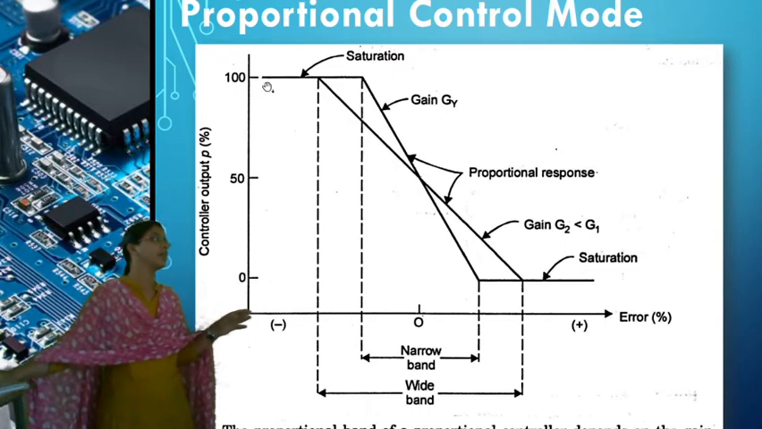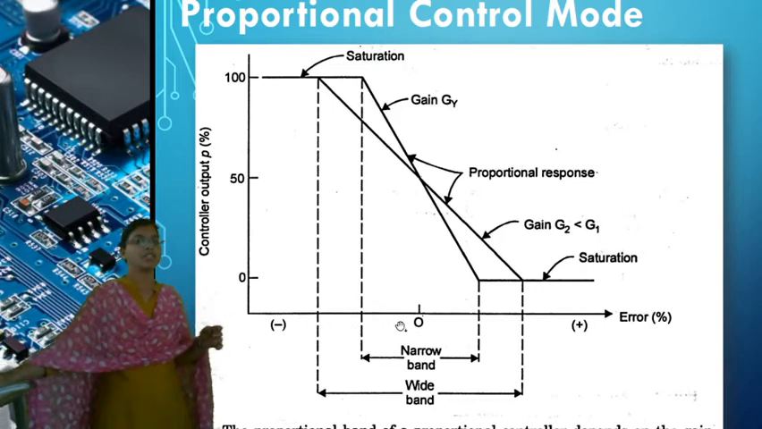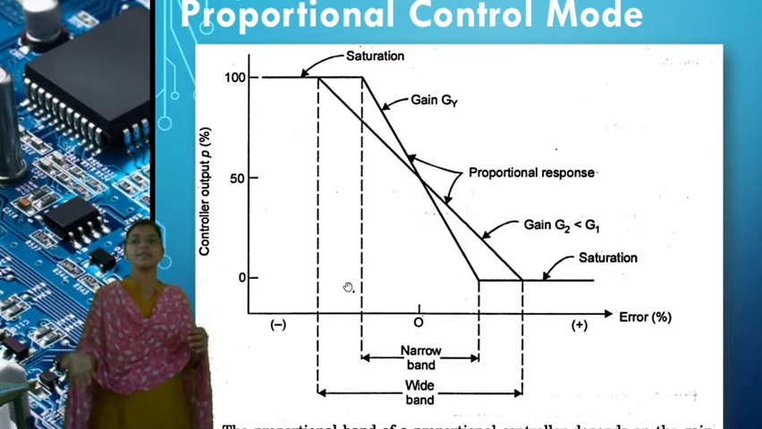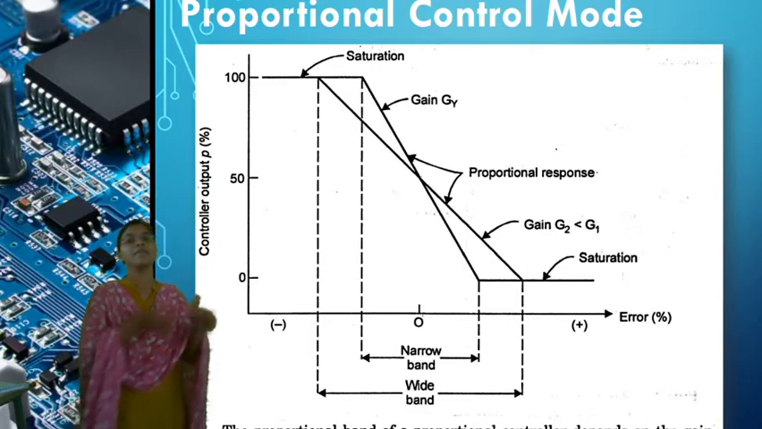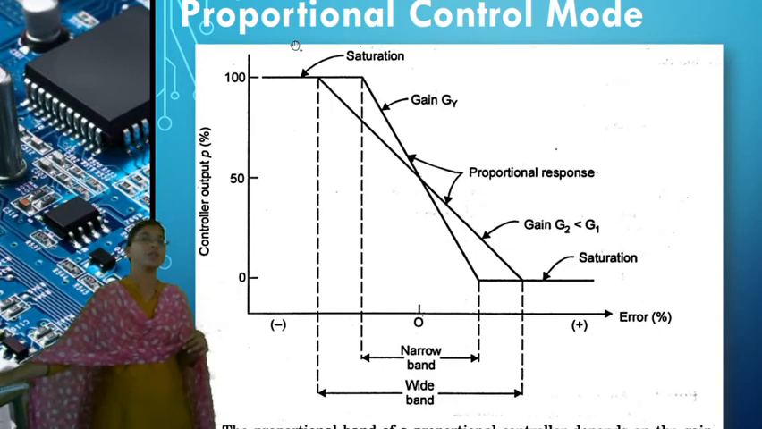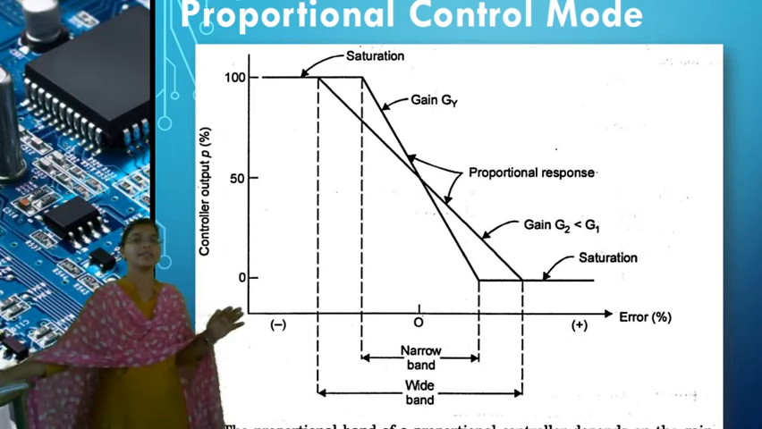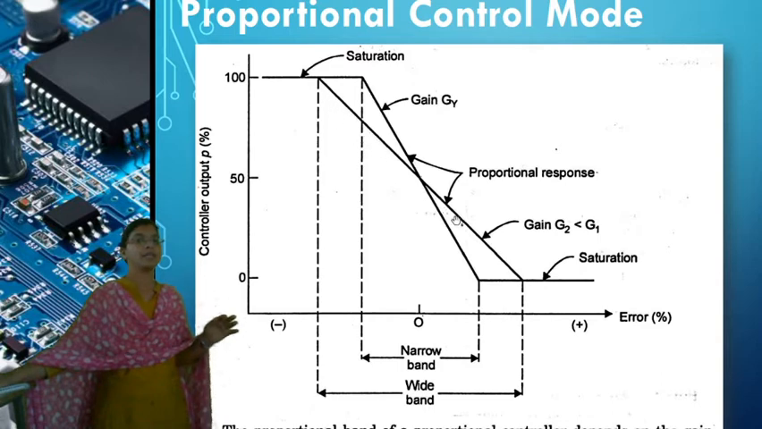If the error changes continuously, and the error is increasing, that means the measured value is increasing. Measured value increasing means we need to decrease the controller output. So it maintains the proportional action, decreasing linearly from 100% to 0%. After 0%, it again remains constant.